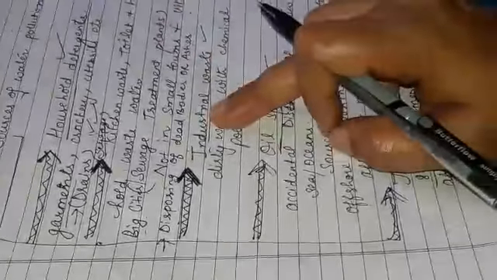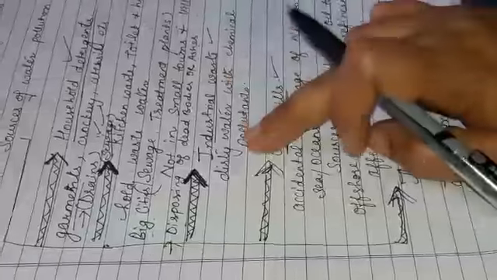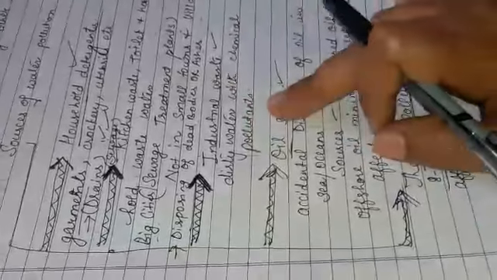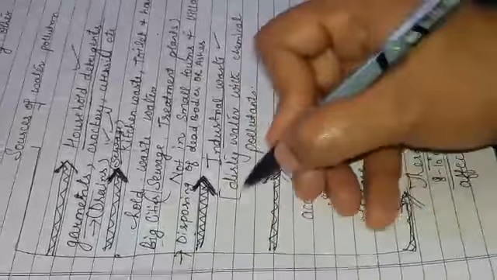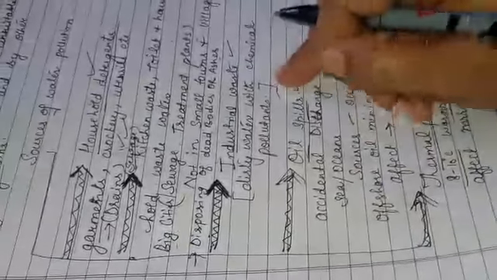Now next is industrial waste. Industrial waste includes dirty water with chemical pollutants. This again pollutes the water.